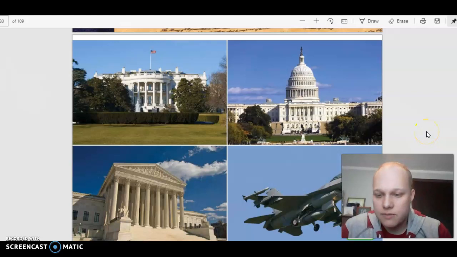Okay, you might recognize some of these buildings, especially this one up here, the White House. Okay, we also have the Capitol building right here, the Supreme Court, and this is a fighter jet, kind of like what we made with our 3D printer.